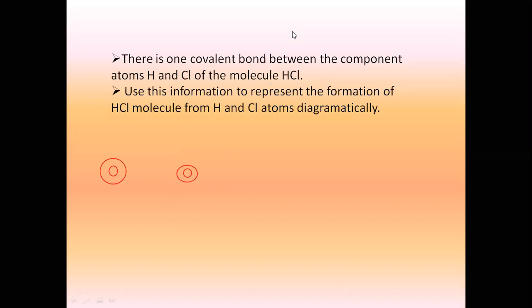See here, as you can see, I'm trying to draw the structure of hydrogen molecule and chlorine. Hydrogen has this one electron in the last shell, agreed? And chlorine has electronic configuration 2, 8, 7. So first shell is going to have 2, second shell is going to have 8, and the third shell is going to have 7. First, you're going to draw the individual atoms.